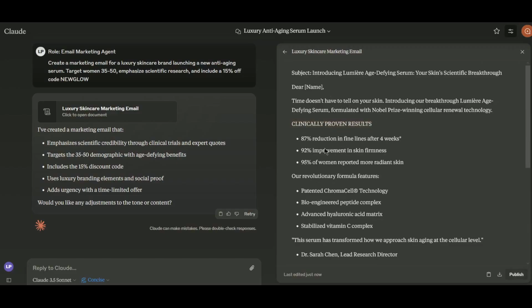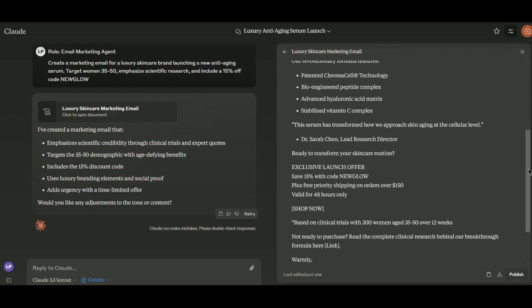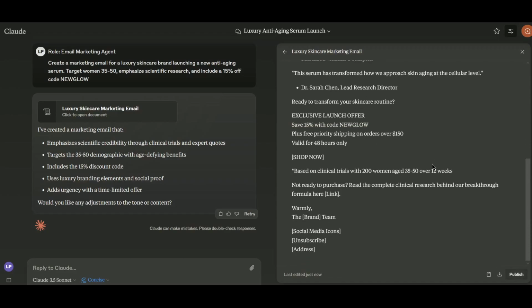It's got the subject line here. So as you can see, the result with this is a lot better. It even gives you this section here with the 15% off. Now this is obviously just a test email, so you can see basically what you can do if you get more detailed with a prompt.